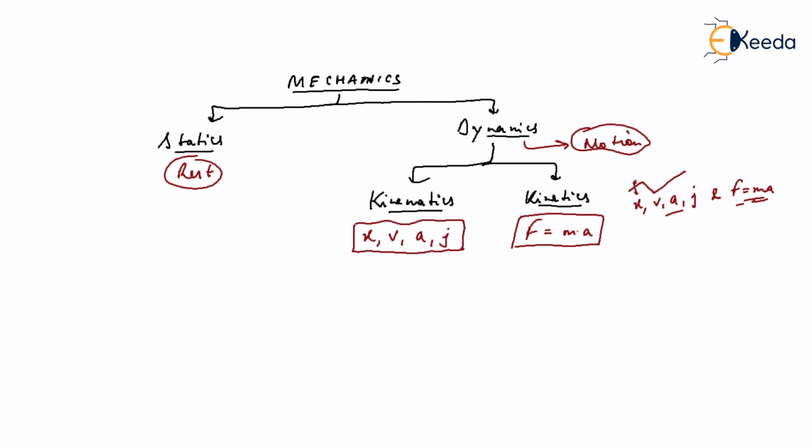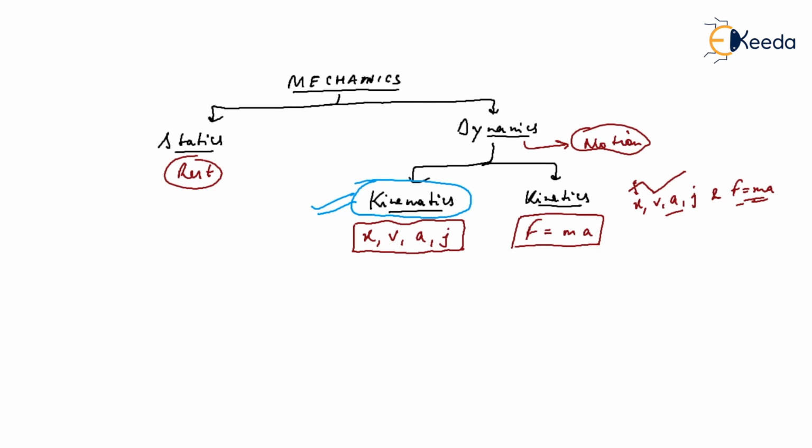So what is the initial problem in the design of a mechanical system? If we want to design a mechanical system, then what is the initial problem? The initial problem is to understand the kinematics very well.